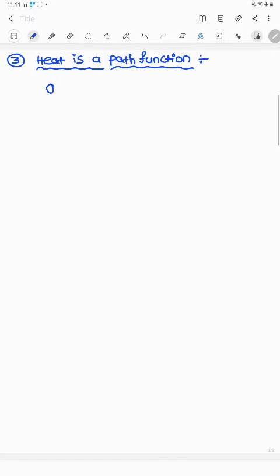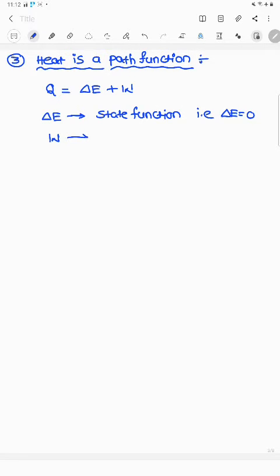According to the first law of thermodynamics, Q equals delta E plus W. Here delta E is a state function, that is, delta E equal to 0, but W is a path function, that is, W not equal to 0.